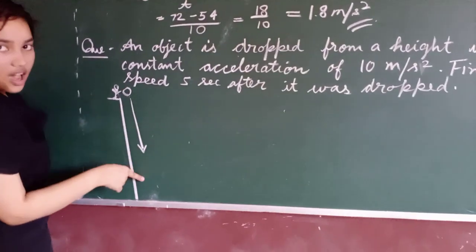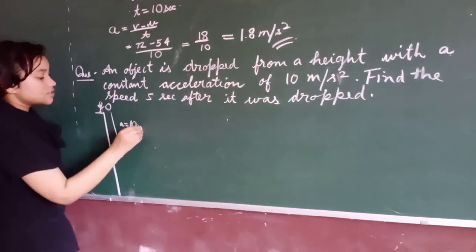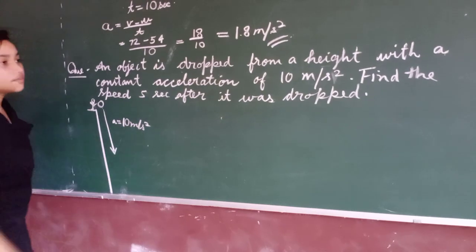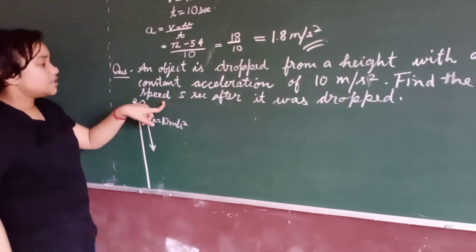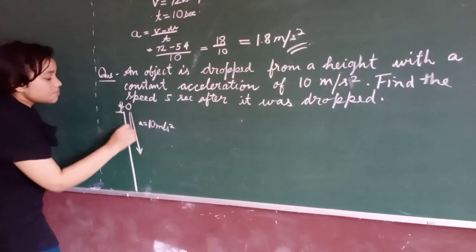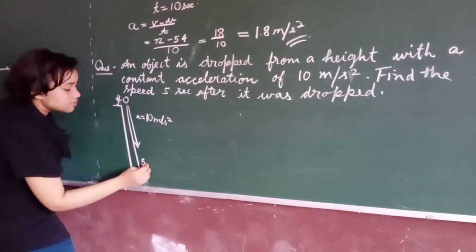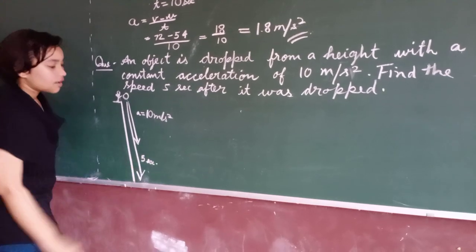Means it is dropped down. Find the speed 5 seconds after it was dropped.